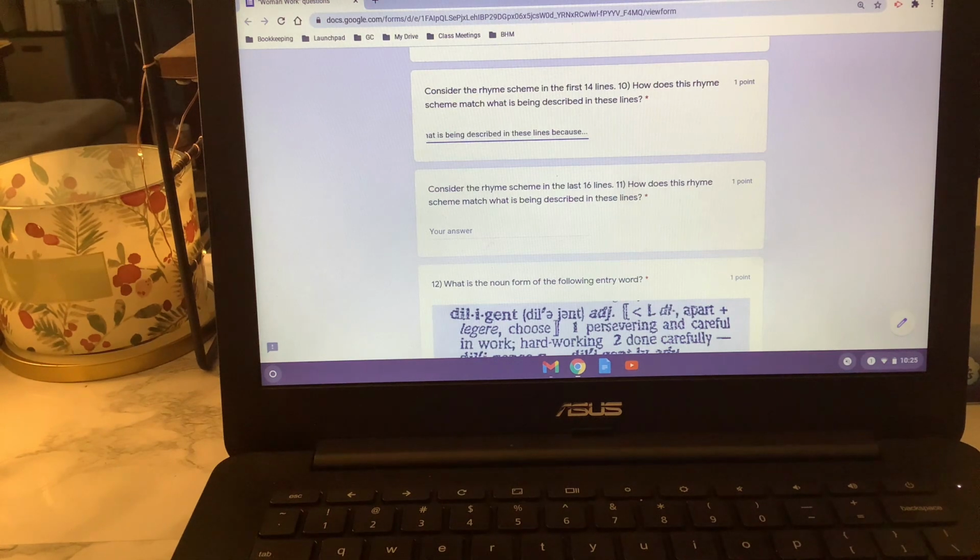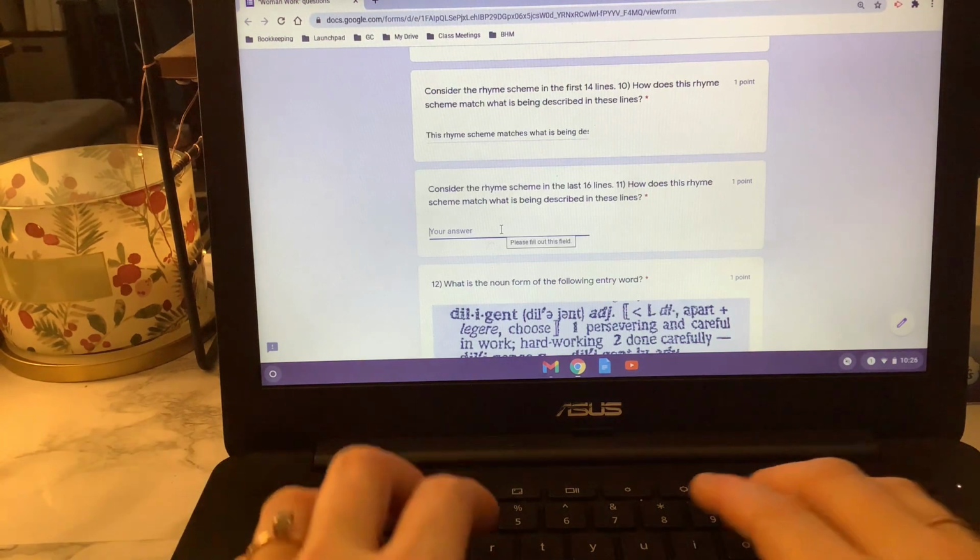And we're seeing every 2 lines rhyme. What effect does that have on the poem? How does it match what is in those lines of the poem? What's being described, right? That first stanza. Think about what's being described in those lines or what it's about. And then think about how that matches these every 2 lines rhyming. Okay.